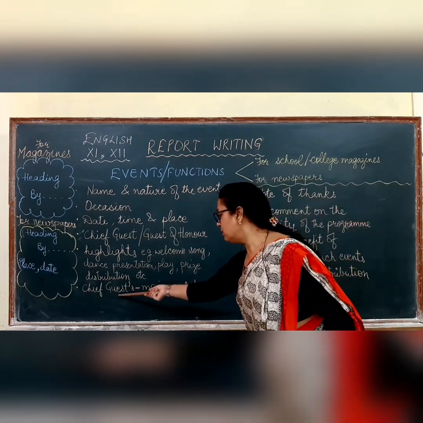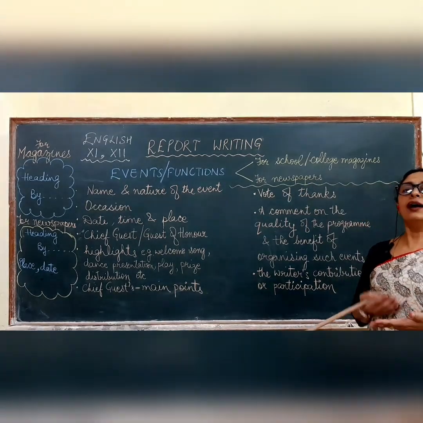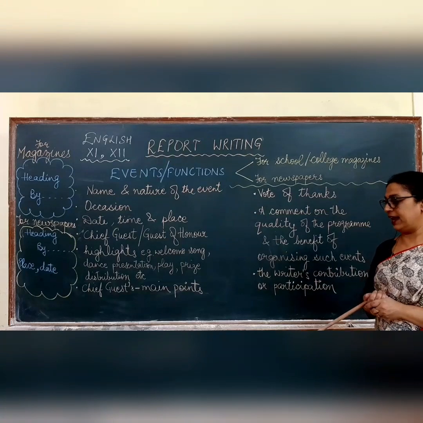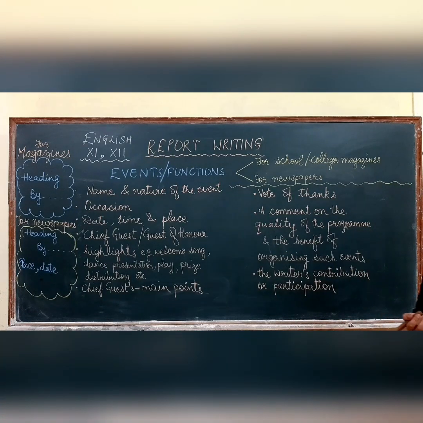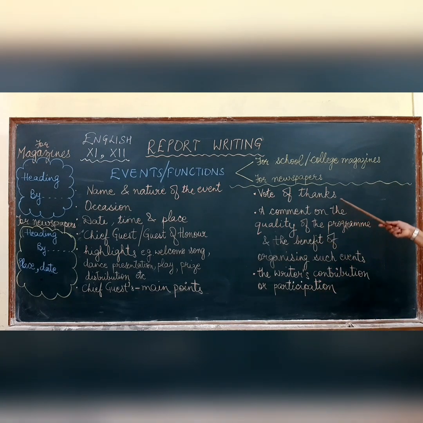After that, we come to the speech by the chief guest, the guest of honor, or the special guest there. And the highlights of his or her speech are to be mentioned. Then we move on to the vote of thanks. Who extended the vote of thanks is to be mentioned, and it is followed by a comment on the quality of the program and the benefit of organizing such events.